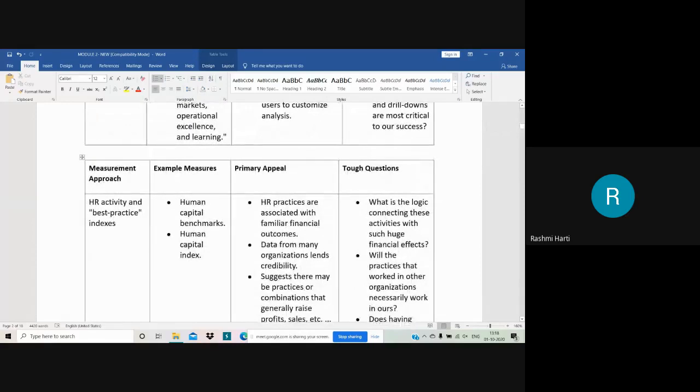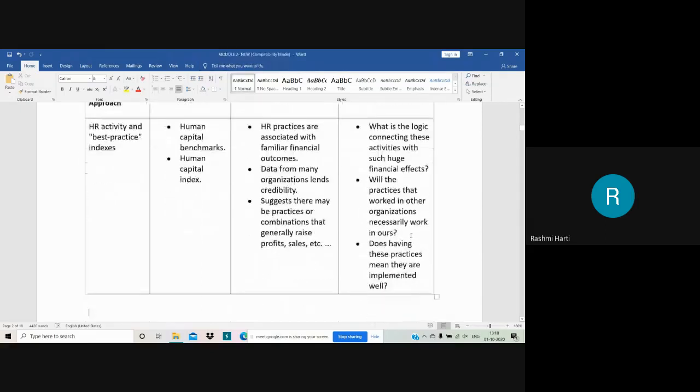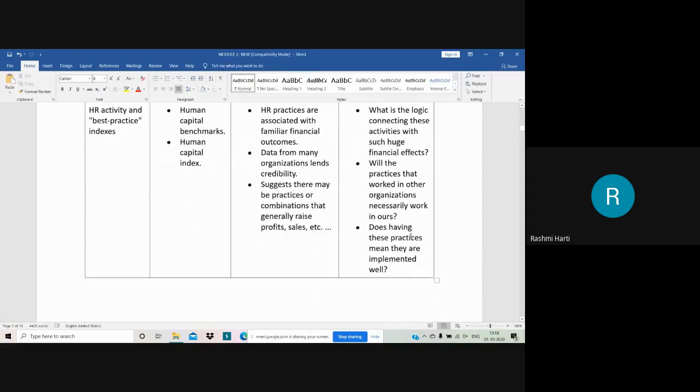Best practices or combinations that generally raise profits and sales. Automatically, when you are having profit and highest sales, creating a market value, then ultimately you can say that your HR practices are the best practices, right? Now the tough question to be understood here is: what is the logic connecting these activities with such huge financial effect? Can I connect all the HR activities to the financial gains?